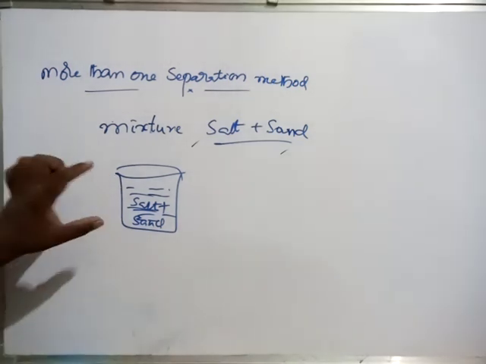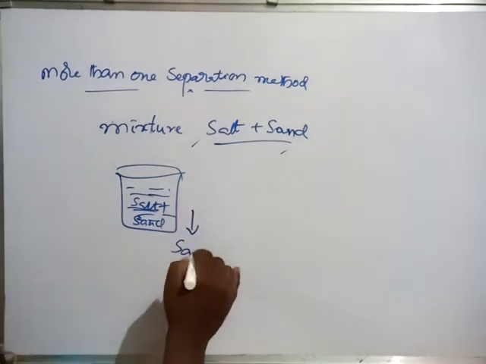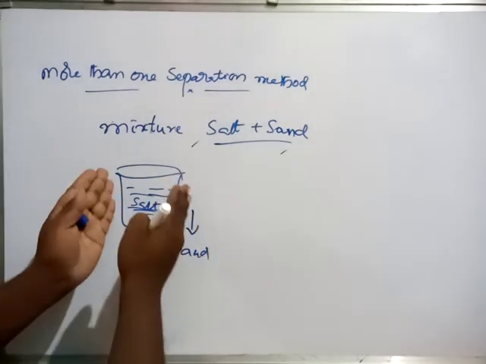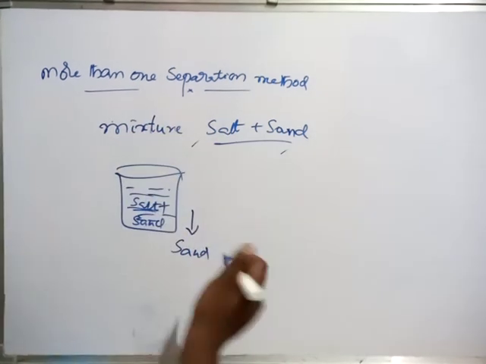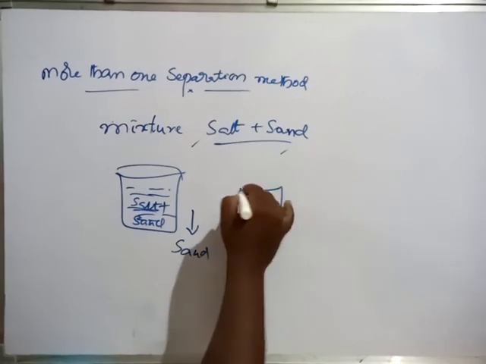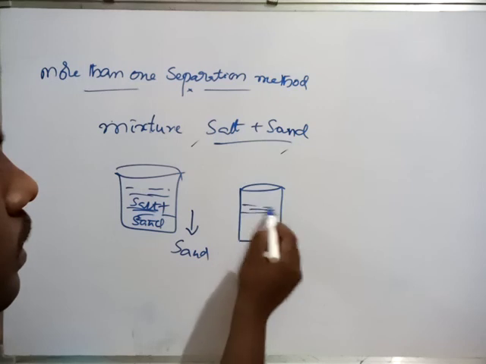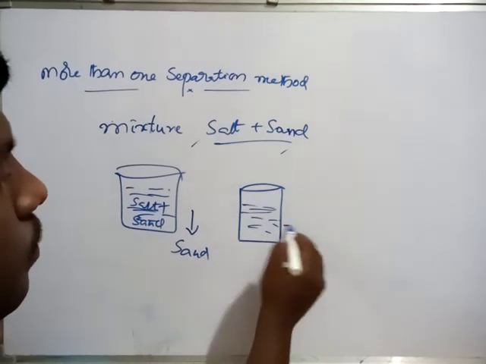By leaving this mixture for some time, sand settles down. By decantation or filtration, the upper portion of liquid we can separate into a separate vessel or container. This is what we call decanted liquid.